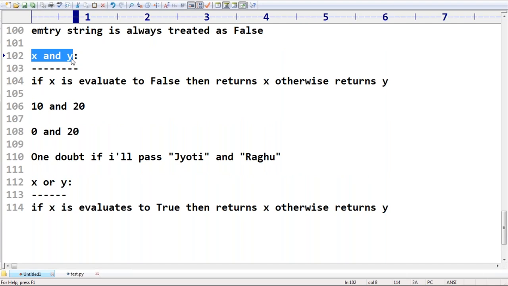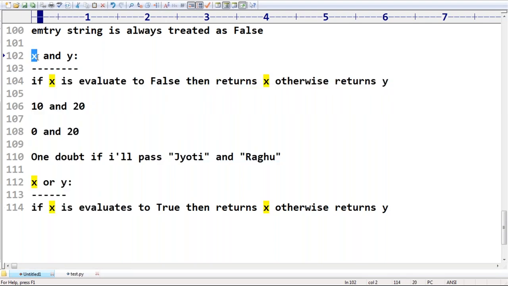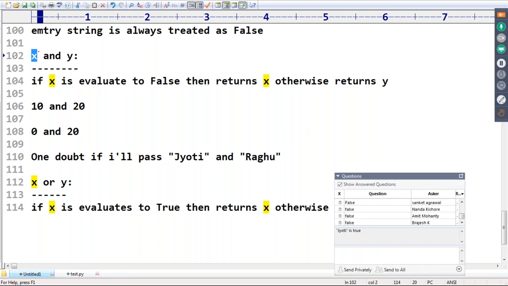So normally, take the AND operator. If the first one is false, what is the result? Forget about number types and so on. Generally, assume Boolean type. If the first one is false, then the result is always false.